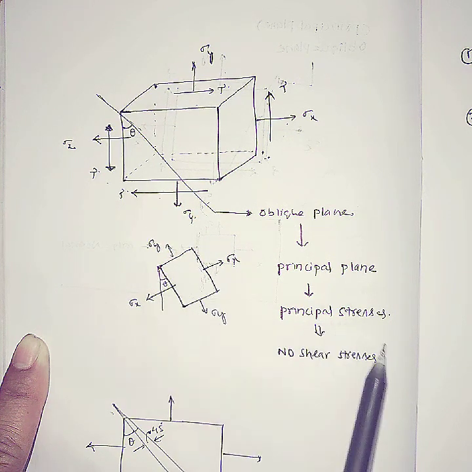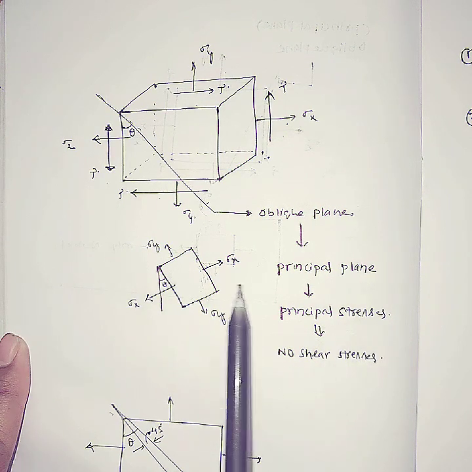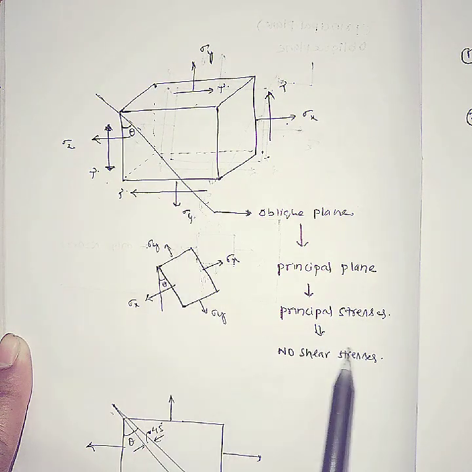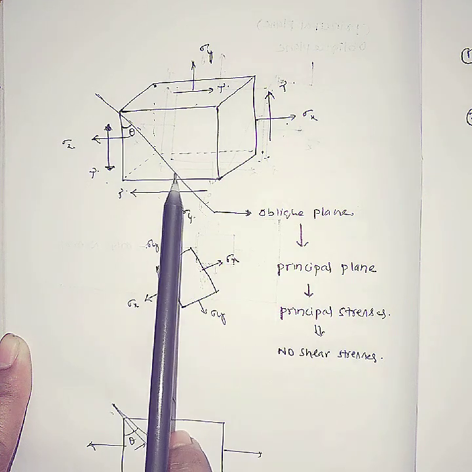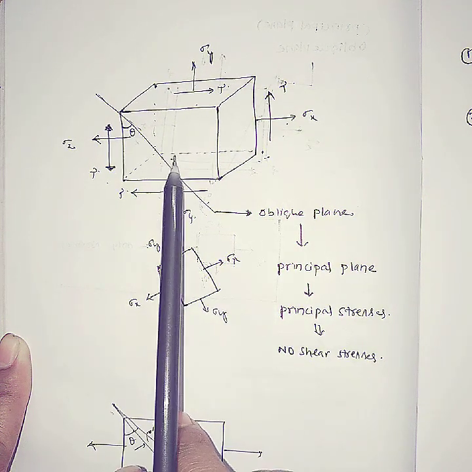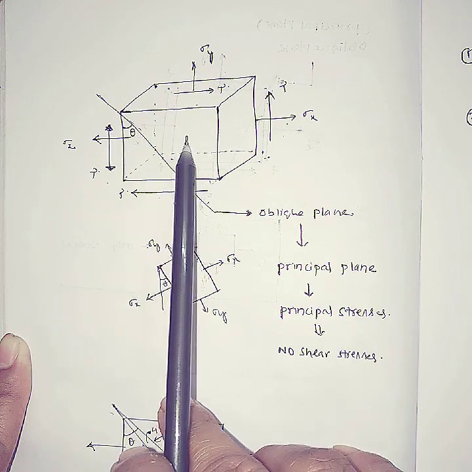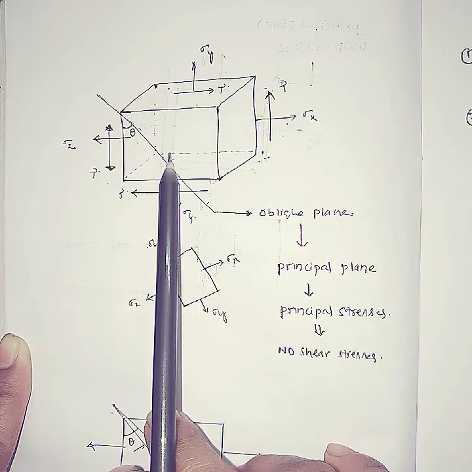There is no shear stress, only normal stresses exist. The shear stresses will also exist, but at a particular angle.